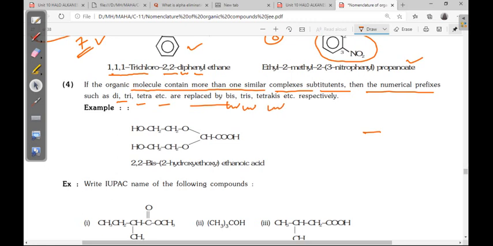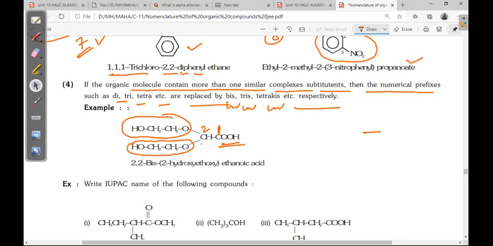See, the main functional group is the 1 carboxylic acid, then 2. On the second, this functional group is there. Here also one complex substituent is there because it has a functional group, but both are the same, CH2OH, CH2OH. Suppose you assume these are hydrogens. If these are hydrogens, what is the name? Ethanoic acid.